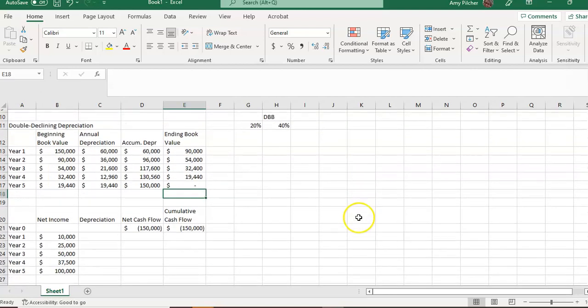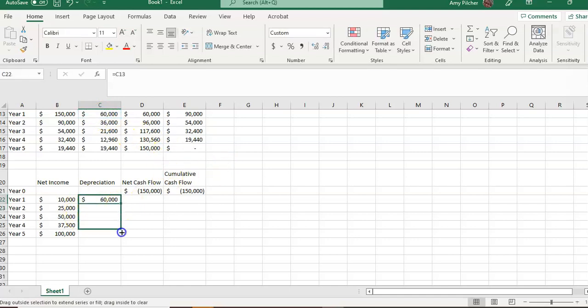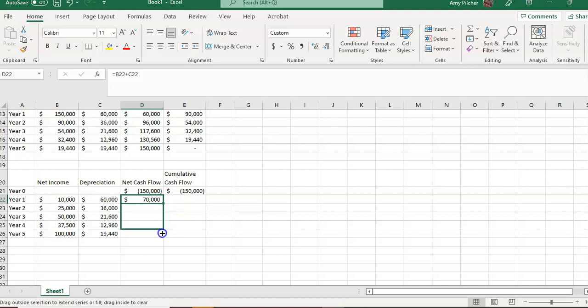So now that we have our depreciation amounts, we can bring those down into our table. So now we're doing payback with double declining depreciation. So we've got our depreciation amounts. We're going to add those. So for our cash flows, and then we're going to calculate our, now the nice thing about double declining balance is it puts all of your depreciation in early years, and so that's going to boost our cash flows for early years, which should impact our payback amount.